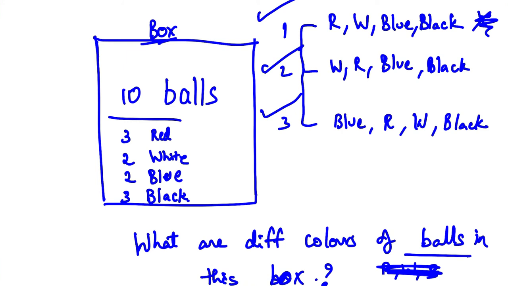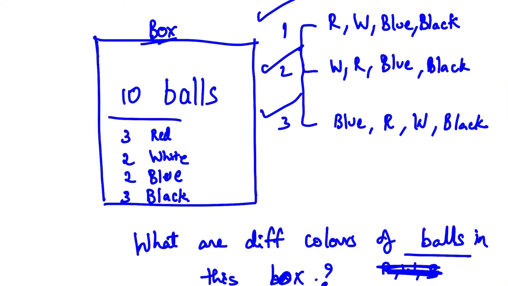So this is the reason why we can use sets in a situation like this, when we are only concerned with the different types or classes of objects or anything. Okay, so this is one example.